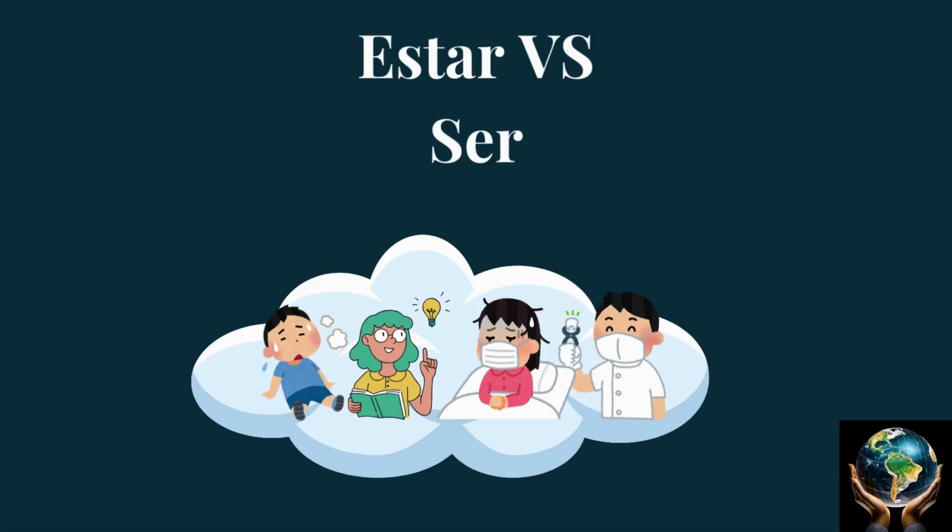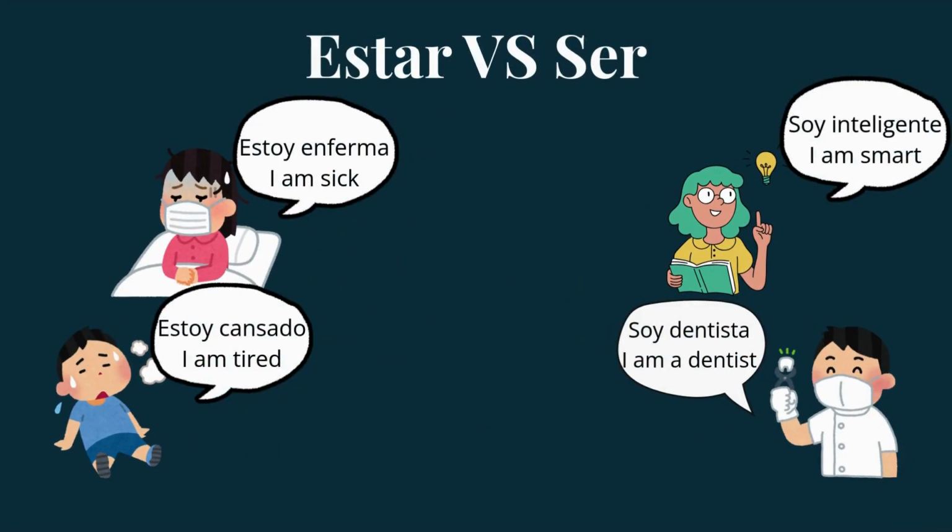Today we'll be talking about a very important topic that is quite confusing for English speakers to learn, but hopefully at the end of this video you'll be able to understand. So let's go straight into the topic, and we're actually analyzing two verbs that translate more or less to the same thing, but we have different uses for it. And the two verbs are estar and ser. So basically, estar versus ser, how are we going to use these two verbs that mean to be? Estar means to be, and ser means to be.